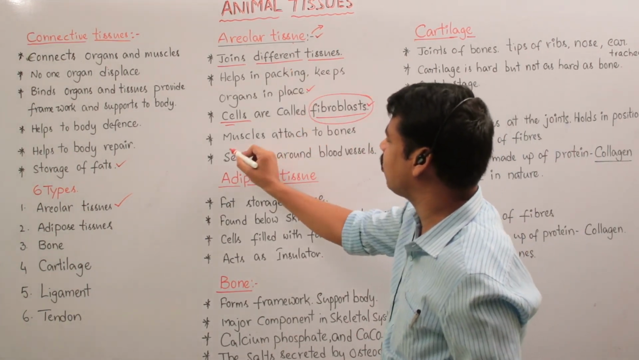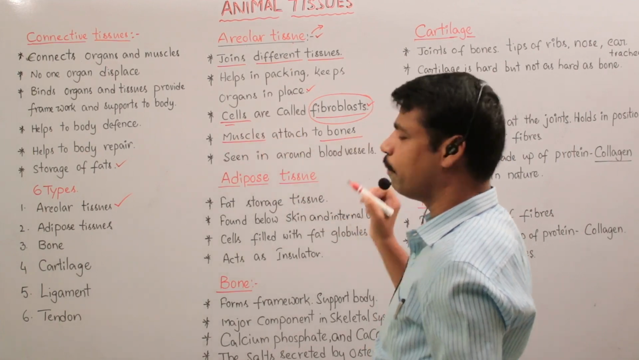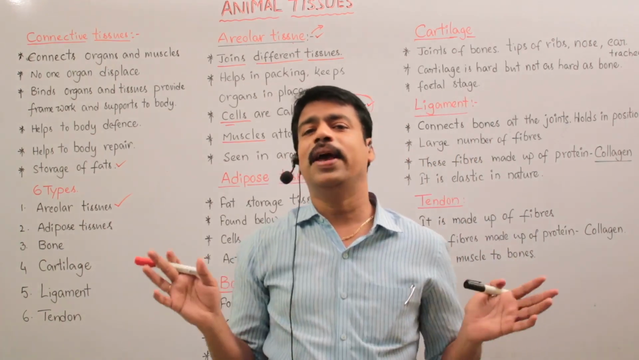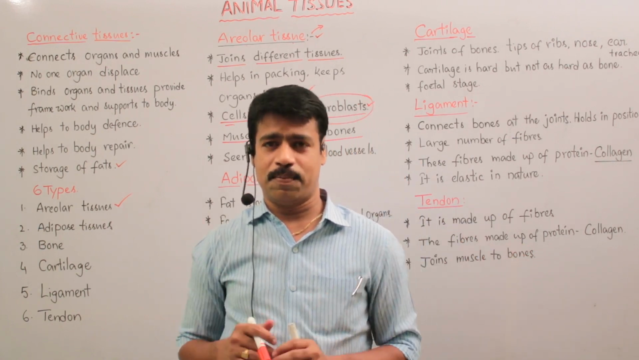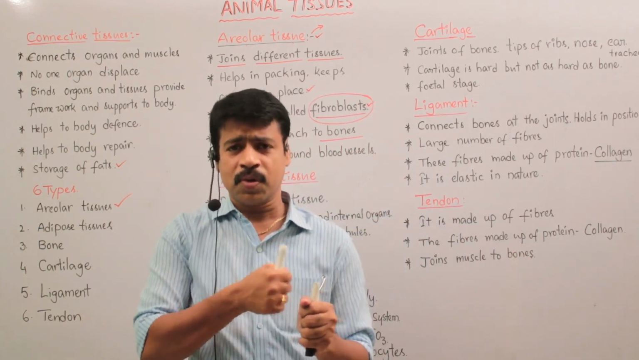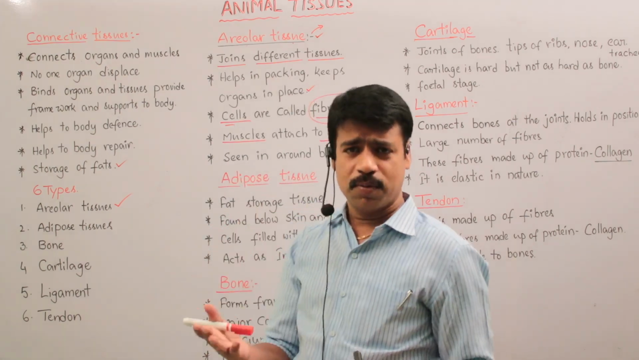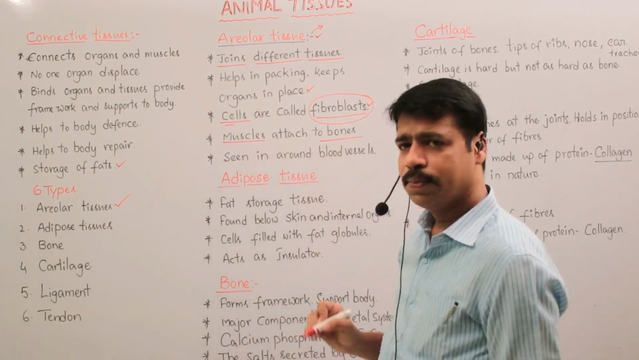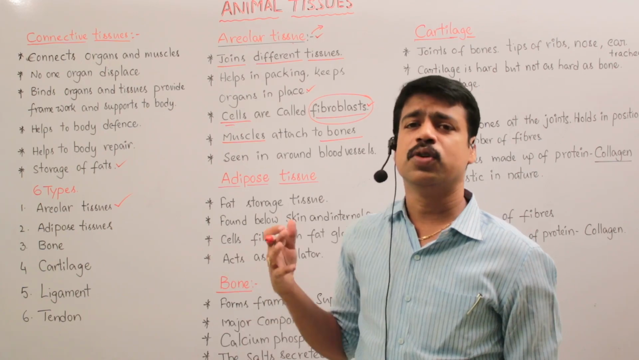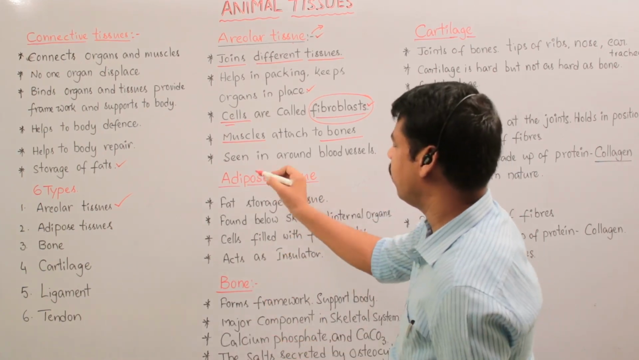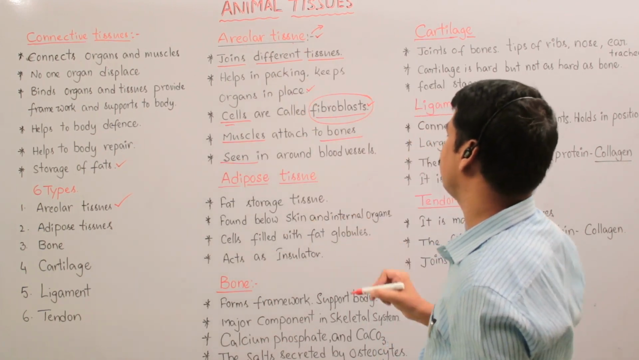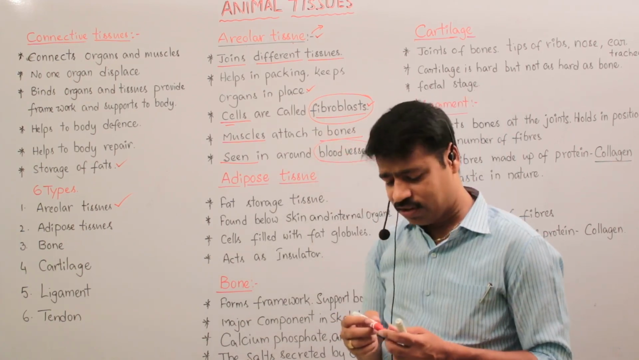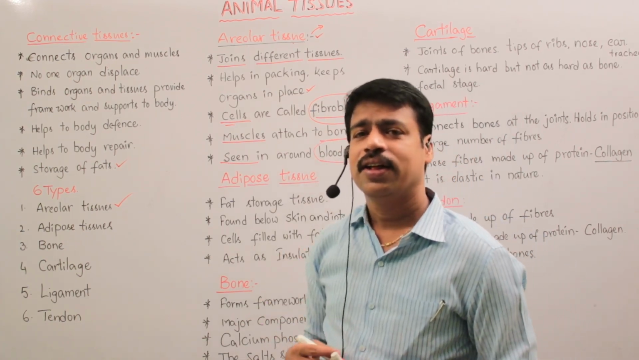The areolar tissue attaches muscles to bones. You know the relationship between muscles and bones. A bone may not move without the help of muscle. When the muscle pulls, only then can the bones move. So here the areolar tissue attaches muscles to bones, so that we can move our body organs. And mostly this areolar tissue is seen in and around blood vessels.